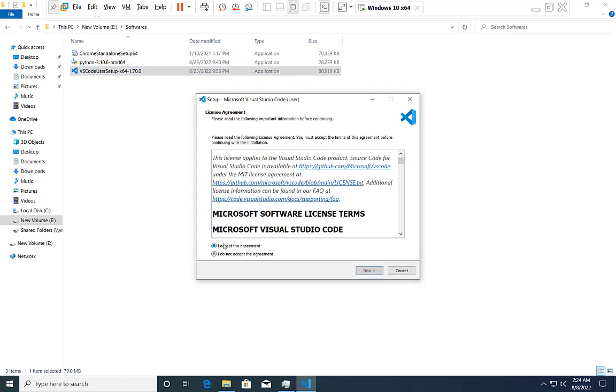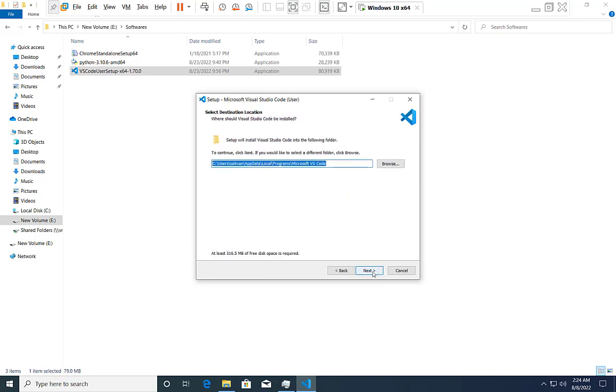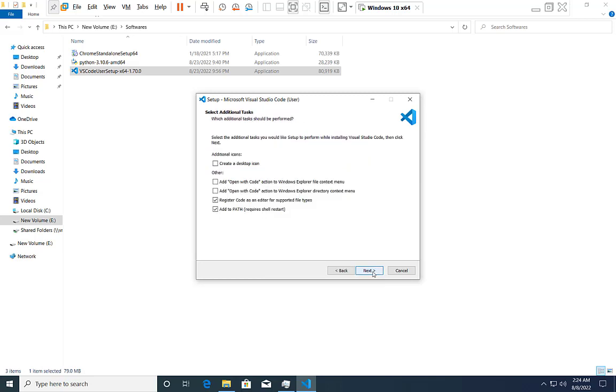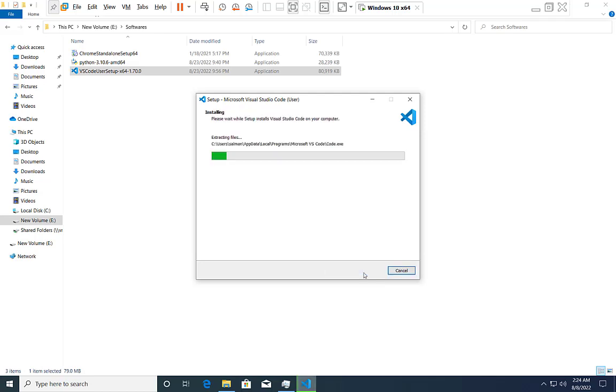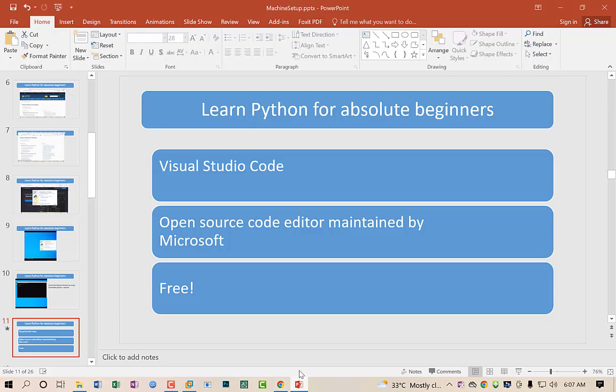It will launch the wizard. I accept the user agreement and I check the create a desktop icon, click on next and hit the install button. It will take 1 to 3 minutes. So let's move to our remaining slides.